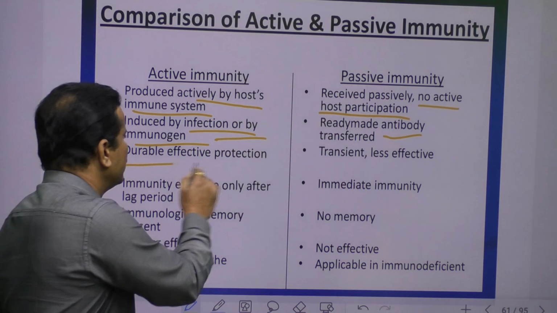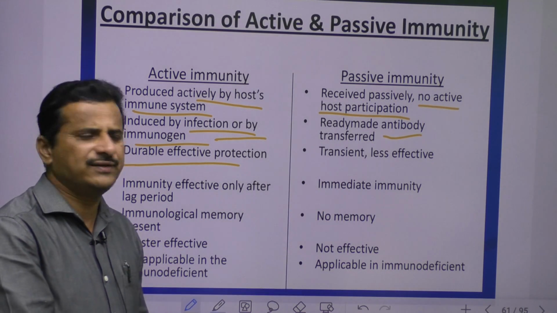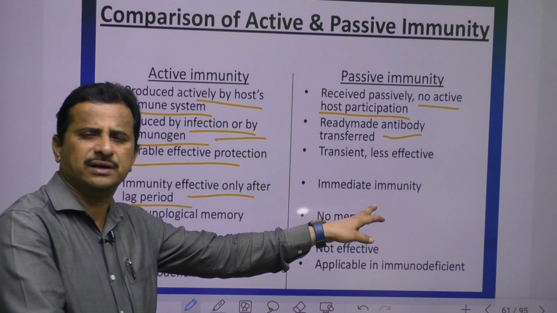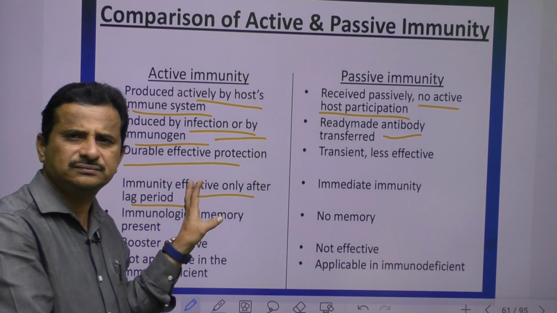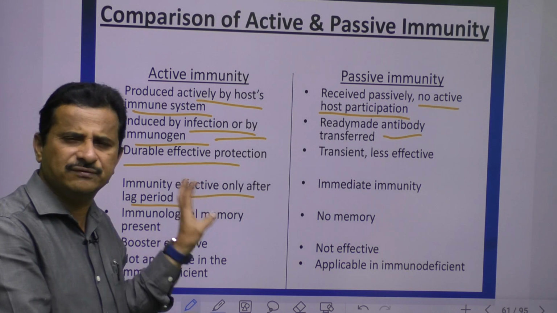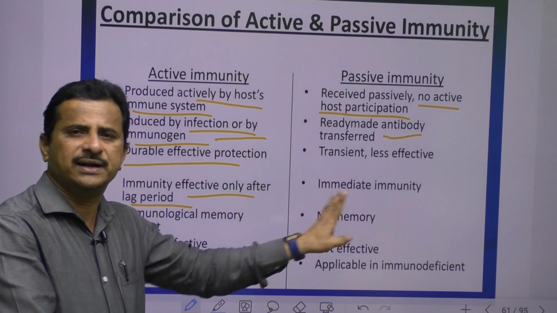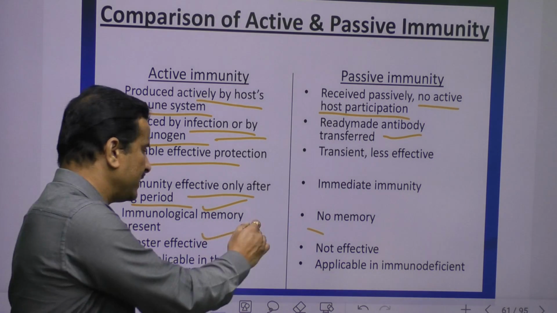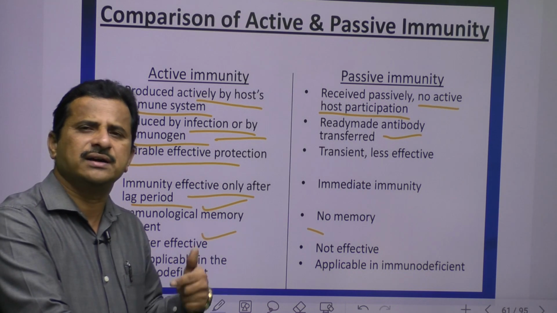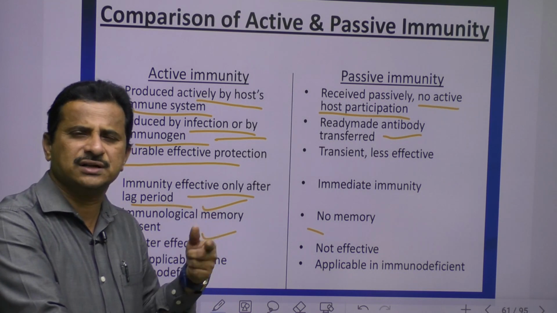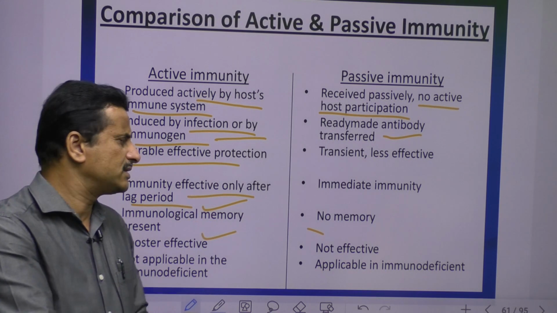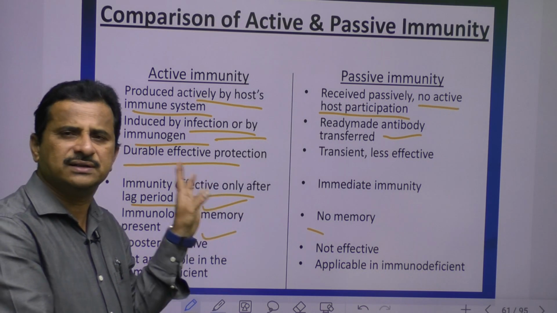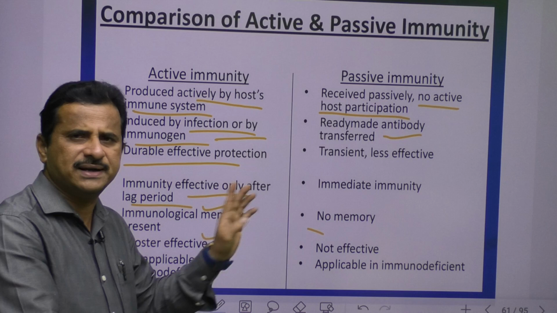Next, active immunity gives durable, effective protection, while passive is less effective. Active immunity is effective only after a lag period, whereas passive gives immediate immunity. It takes weeks or months to get active immunity, but passive is immediate. Memory is present in active immunity, and there is no memory in passive. A booster dose is effective in active immunity. Boost means a second or third time of the same vaccine or infection, so more and more resistance develops, but it is not effective in passive. These are the differences between active immunity and passive immunity.